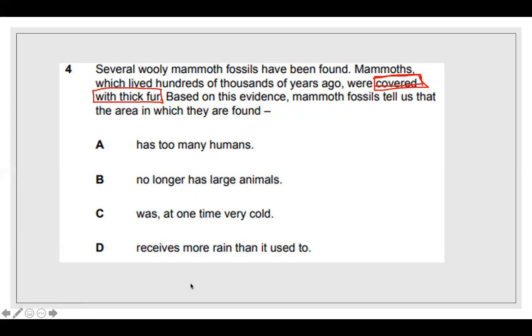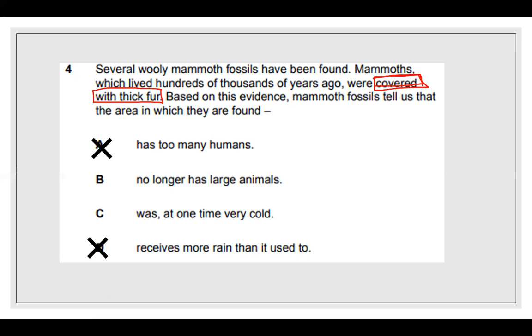Okay. So right off the bat, A says has too many humans. B, no longer has large animals. C, was at one time very cold. Or D, receives more rain than it used to. So right off the bat, we know it's not A because the mammoth wearing thick fur has nothing to do with there being too many humans.